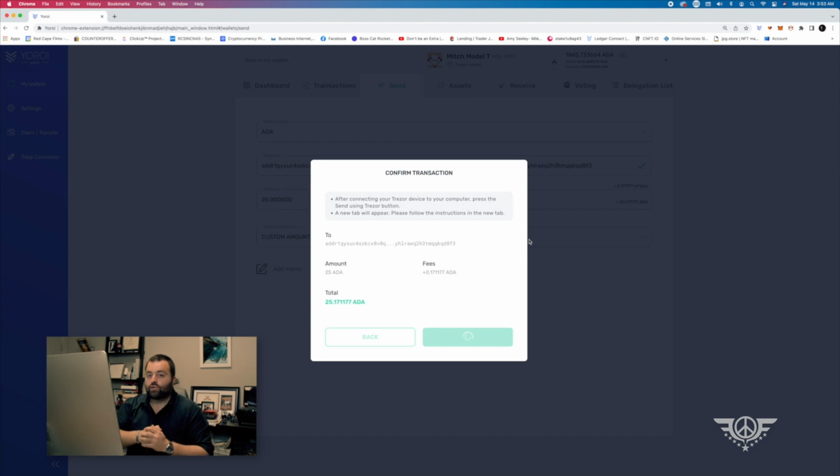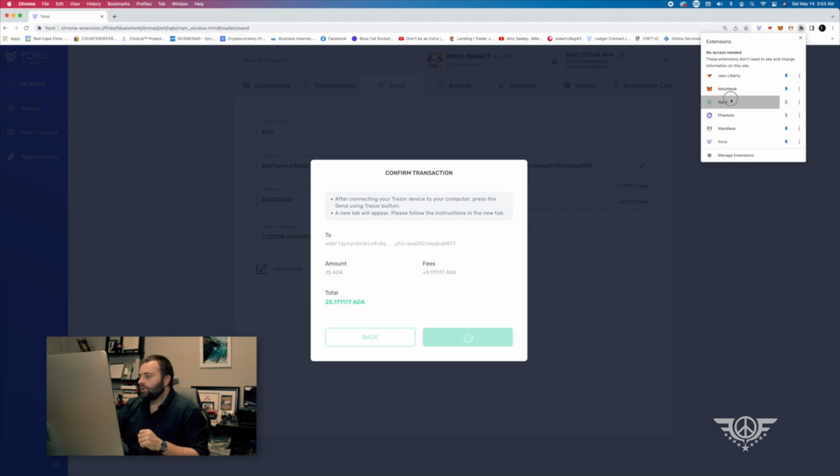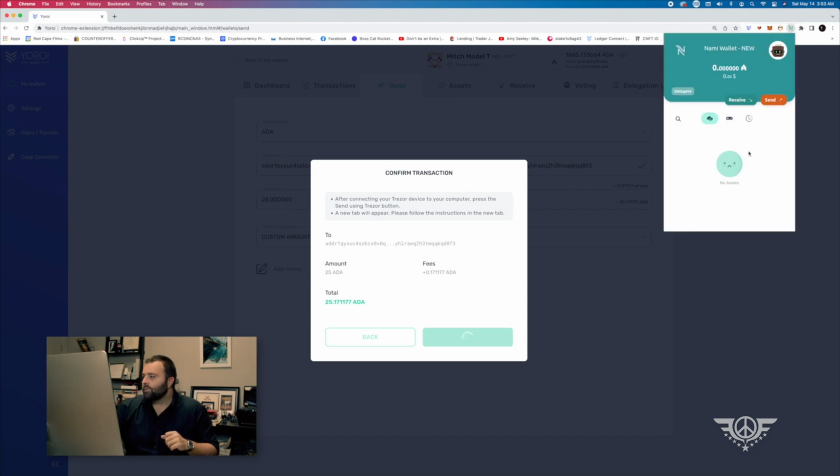Now that transaction is going to go through, and we'll see how long it takes to get our ADA. I don't think it will take very long. I've been pretty happy with Cardano, so we'll keep an eye on this. All right, so that took about 10-15 seconds, and we received our Cardano.